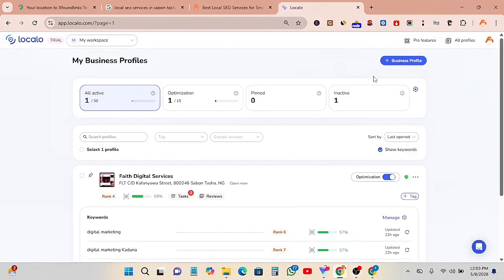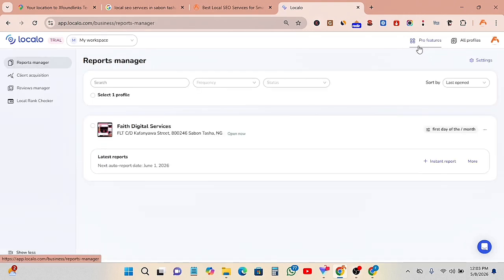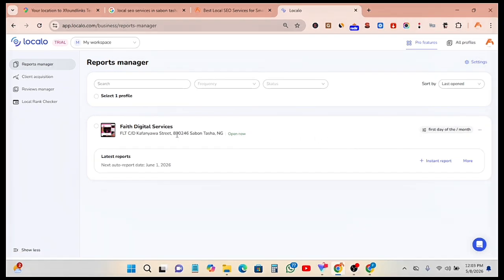This is my account. Let me quickly show you how to go about it. You can click on this pro feature, so you can start a free 14-day trial to test this tool. If it is something that is worth your money, you can subscribe. As you can see, this is my account here and I'm enjoying this tool. To be honest, this tool is absolutely amazing.